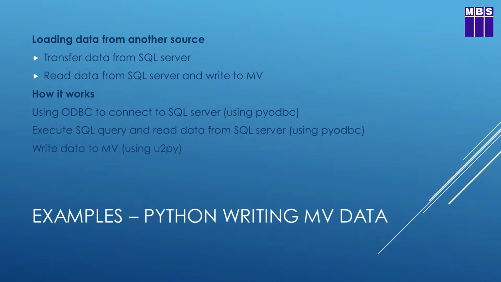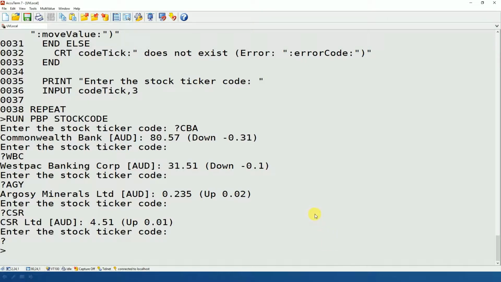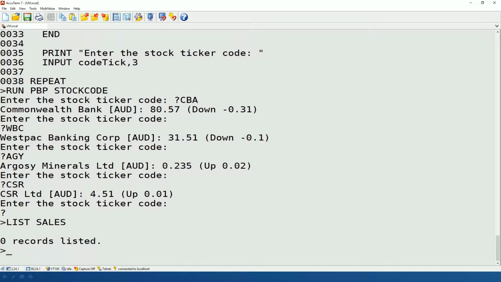We'll be connecting to SQL Server using ODBC, and we'll also be using ODBC to run an SQL query and read the data from it back into Python. And then once we're in Python, we will go through, take the data that's returned from SQL, and write that into multi-value, in this case UniVerse, using the U2Py extension module. So we've seen already that we've got 3,000 records in our sales database on SQL Server. If I list my sales file here on UniVerse, I have no records in it.